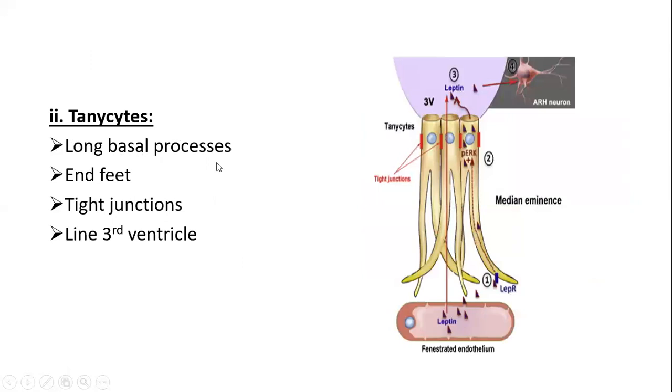Here we have tanycytes. Tanycytes show long basal processes and end feet, which lie in close association with the capillaries in the brain. They have tight junctions between the adjacent cells, and they line the third ventricle.